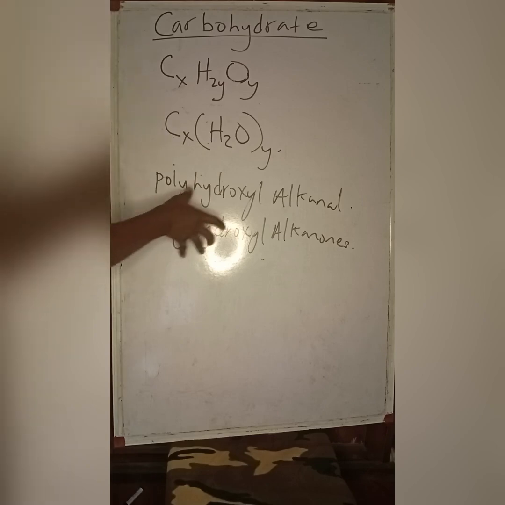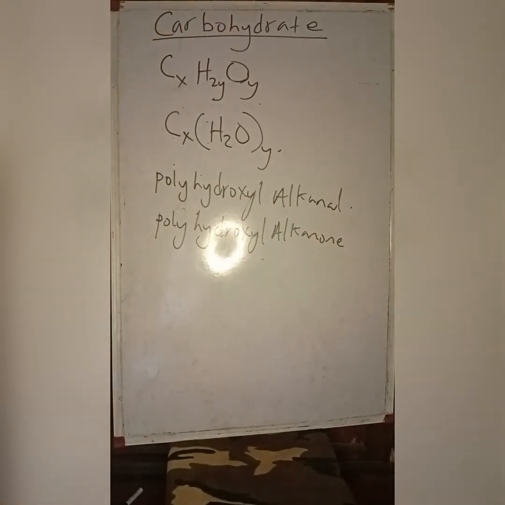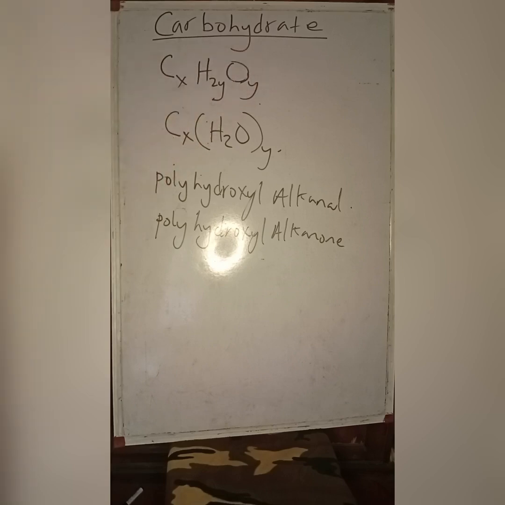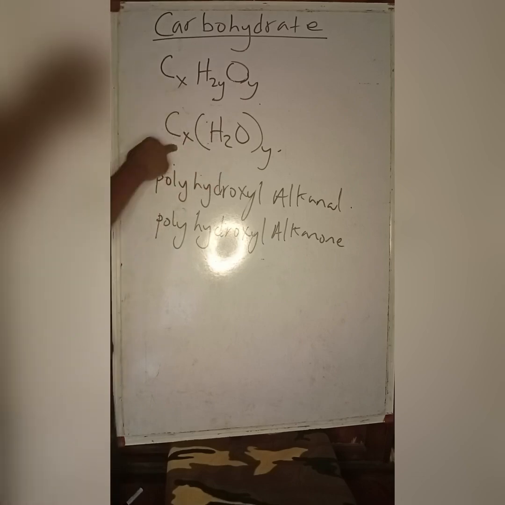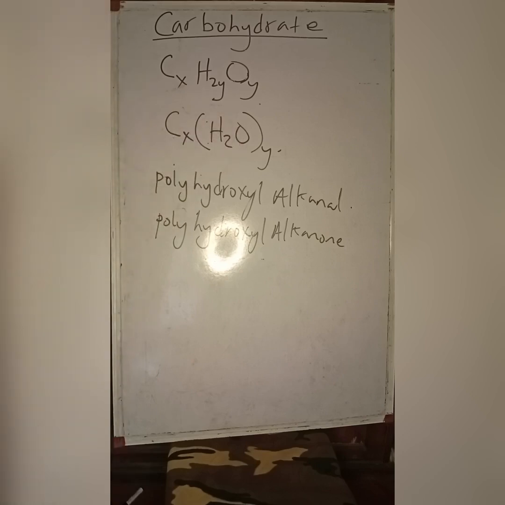So polyhydroxy alkanals or polyhydroxy alkanones can be carbohydrates, or we'll say compounds that contain carbon, hydrogen, and oxygen in this proportion, or traditionally, formula wise, many will say hydrates of carbon, or carbon that is hydrated. So all these definitions, of which the most proper are the first two, are the definitions of carbohydrates.